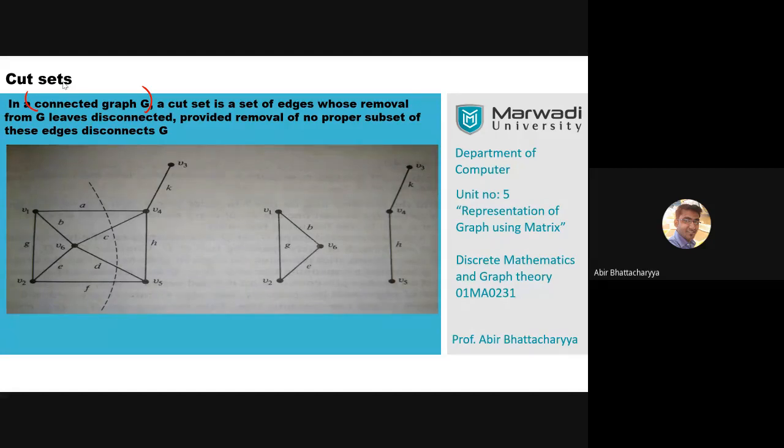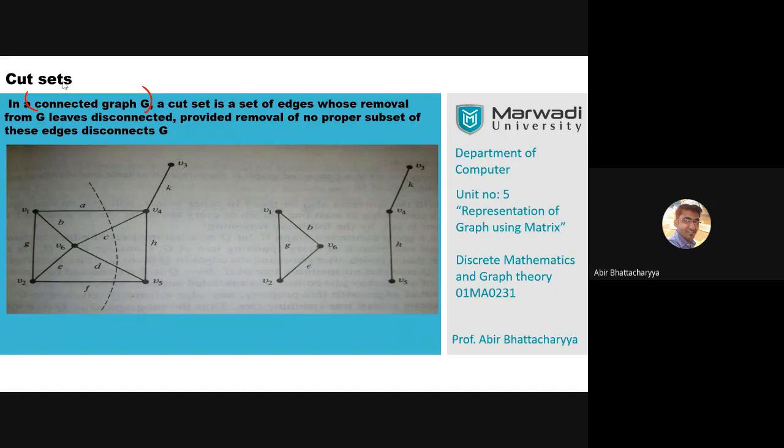Otherwise, if the graph remains connected, then that is not a cut set. So we have to use the cut set in such a manner that the graph actually becomes two parts, like two components, or you may say a disconnected graph. After applying the cut set, the connected graph becomes disconnected.